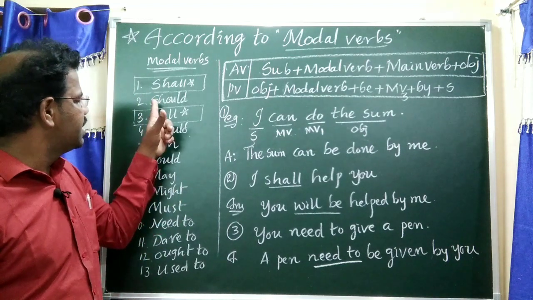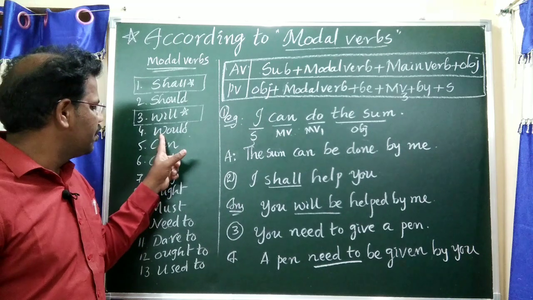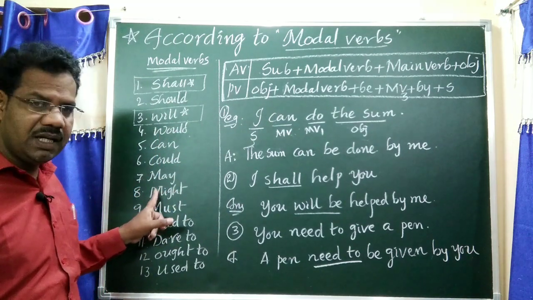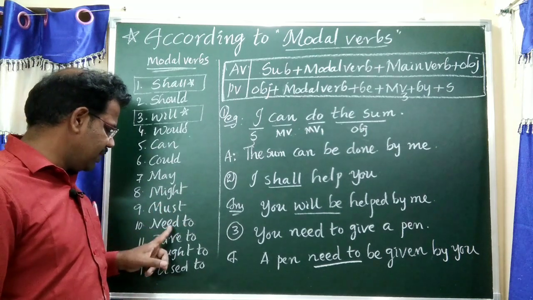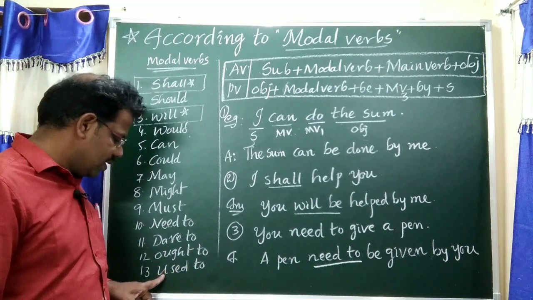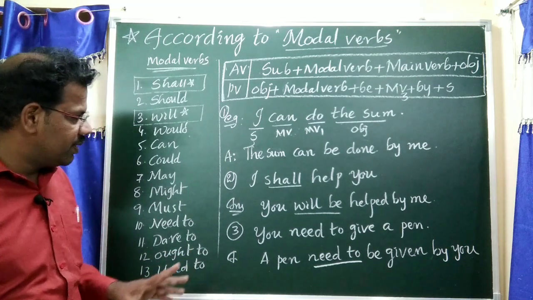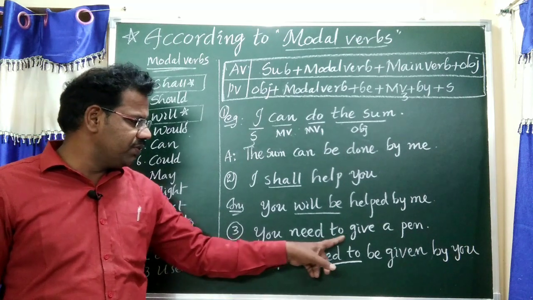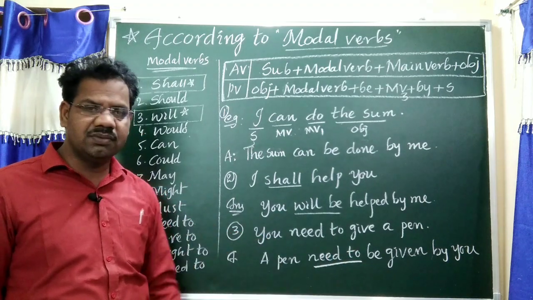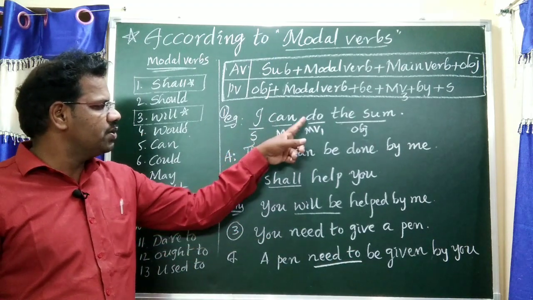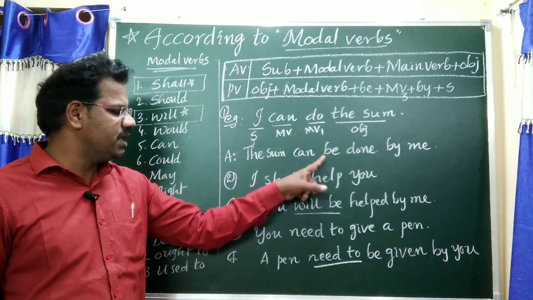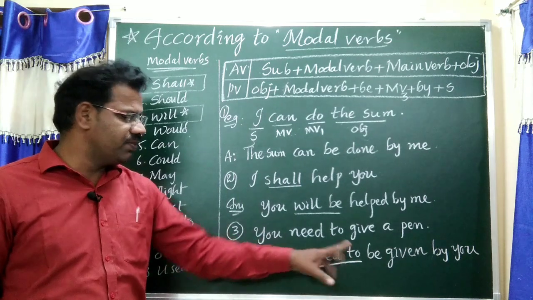For example: should be, would be, can be, could be, might be, must be, need to be, dare to be, ought to be, used to be. For example: you need to give a pen. Answer is: a pen need to be given by you. Here also, I can do the sum. The sum can be done by you. "Can" changed as "can be." "Need to" changed as "need to be."